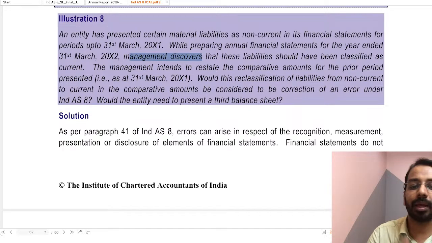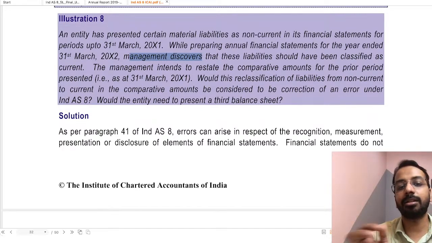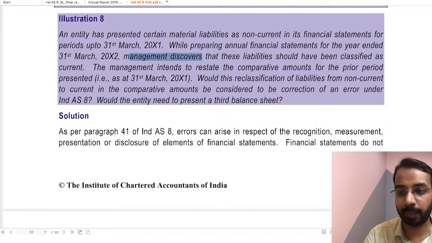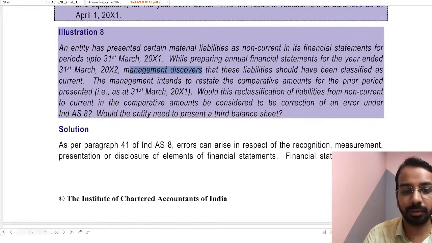You also need to prepare or present the third balance sheet as at the beginning of the first period presented. That is, as on 1st of April of 2020 or 20x0, you need to present the third balance sheet. Okay, then